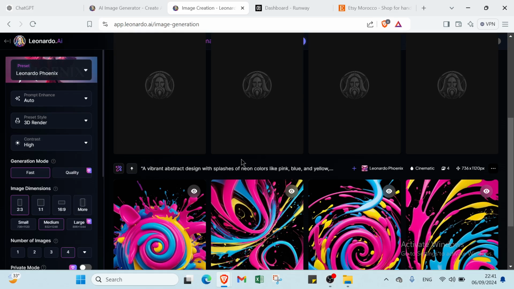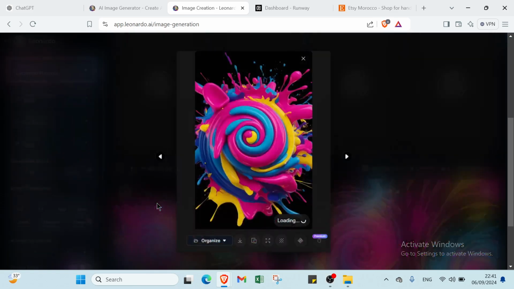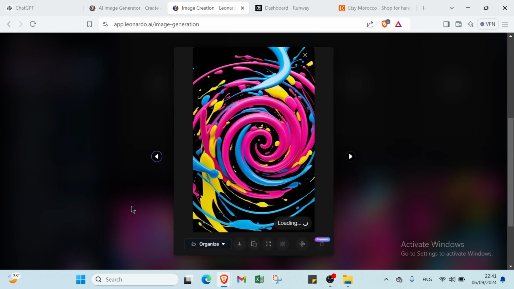Now as you can see, it's bad with words. Alright, don't try to write something on the screen with image generators. Just don't do that. I can see this as a t-shirt design. Let me try this one as well. I will just change the existing prompt, click on generate one more time, and we are going to get a result something like this. Now all of this can be t-shirt designs.